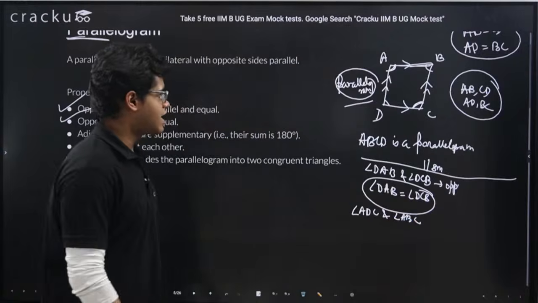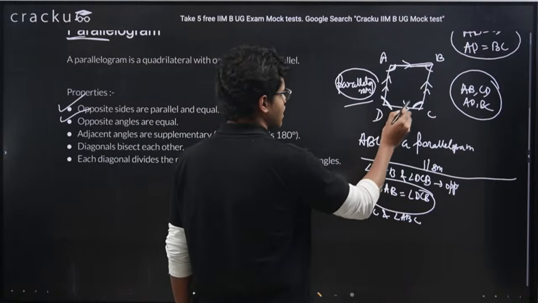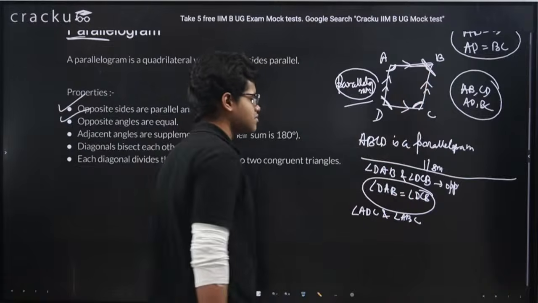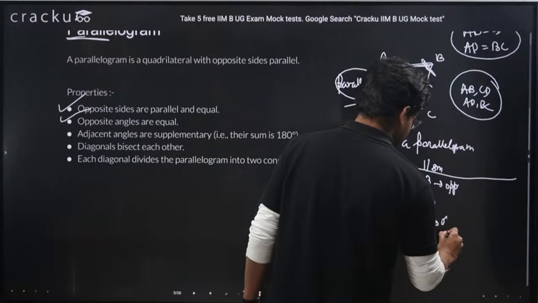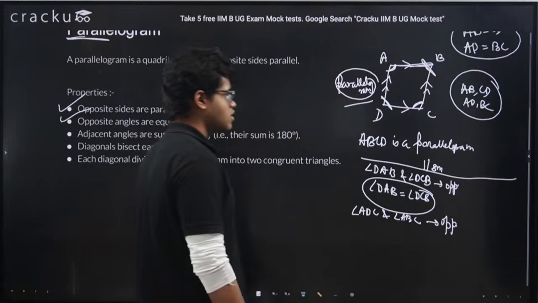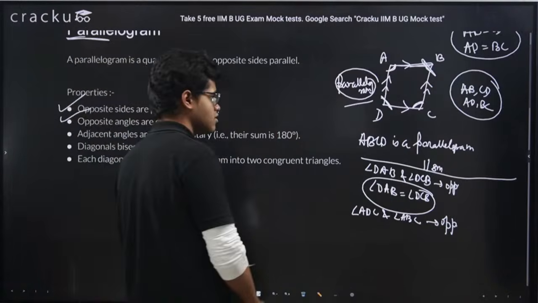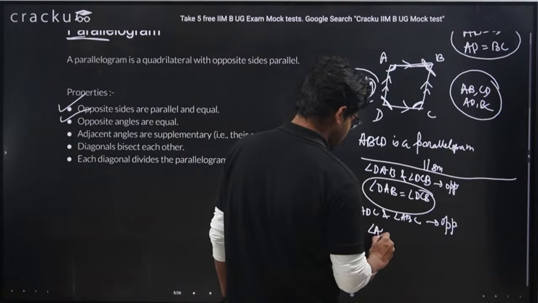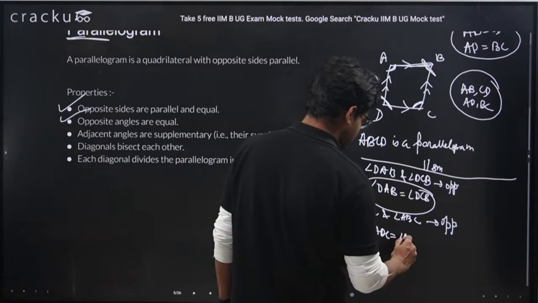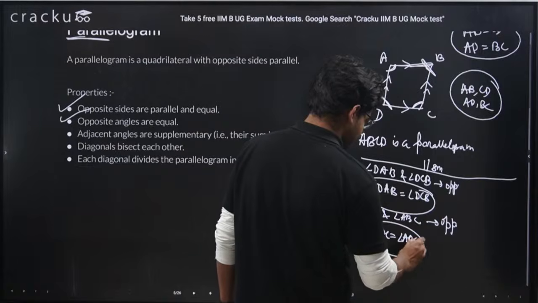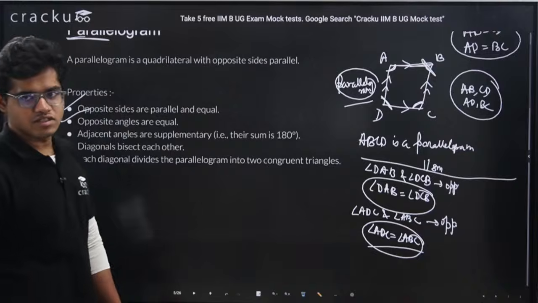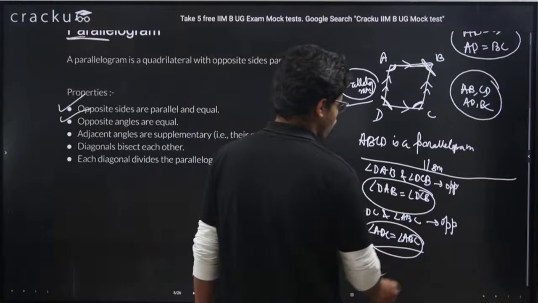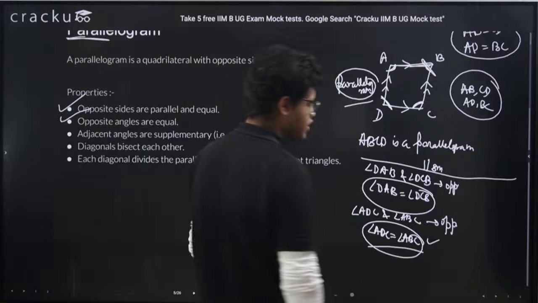So angle ADC and angle ABC again is an opposite pair, which means angle ADC will be equal to angle ABC. Since they are opposite angles, they are equal, right?